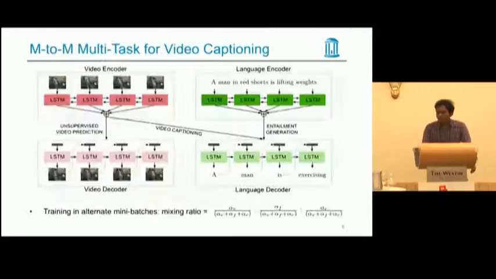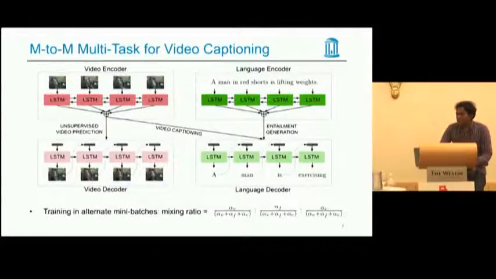So this is an overview of our full many-to-many multitask model, with parallel training of three different tasks sharing encoder or decoder representation. The training is performed in alternate mini-batches. We will discuss each module in detail, and I will get back to this full slide later.